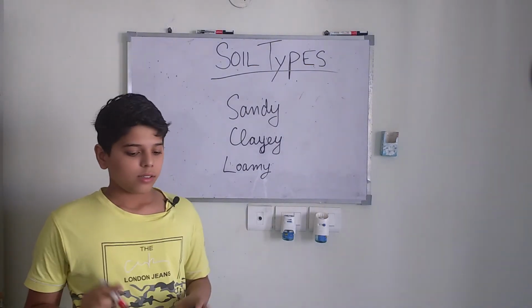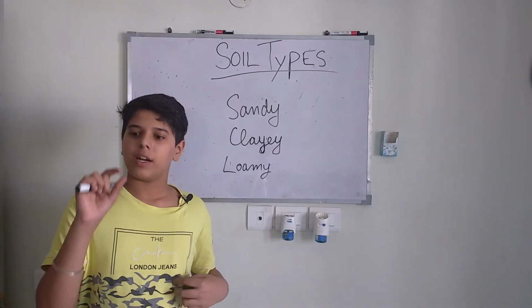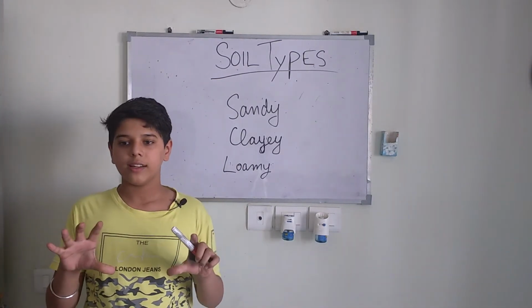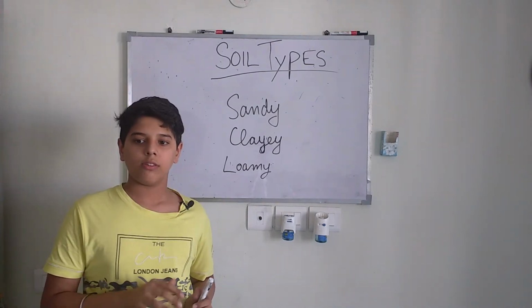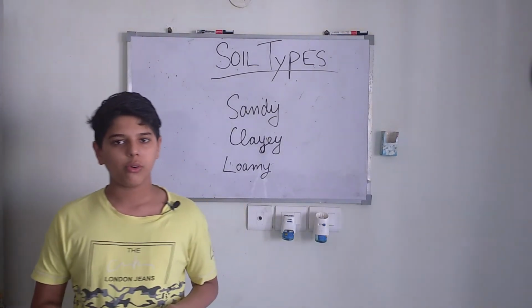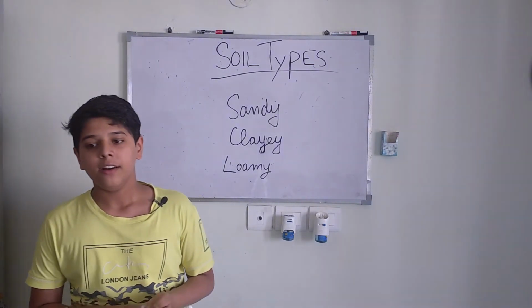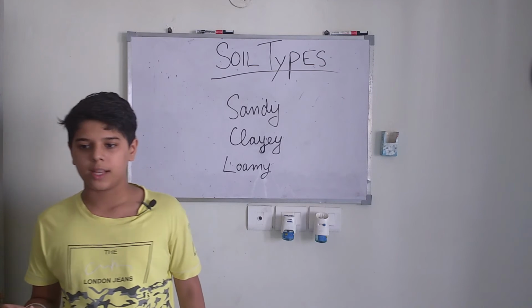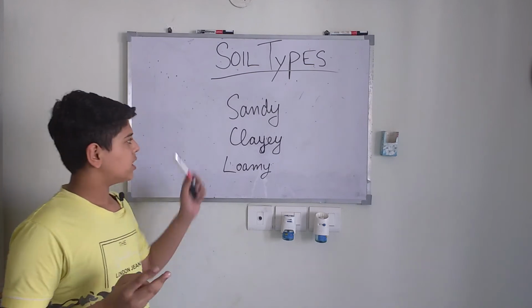So the proportion of larger size particles is more in sandy soil. So the particles do not fit closely. So there is an air gap in between, and the water can also flow quickly through the sandy soil, as there is much space for the water to flow quickly. So by this we can say that the sandy soil is well aerated. The sandy soil does not hold water for a much longer time. The water may flow very quickly. And these were the 3 characteristics of sandy soil.